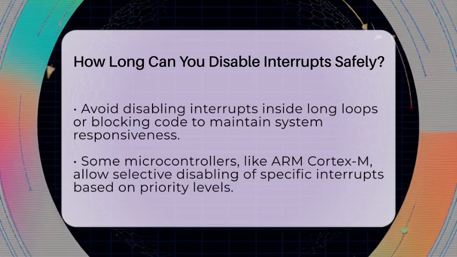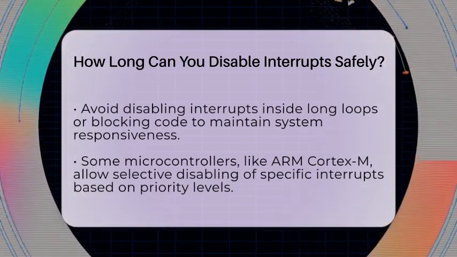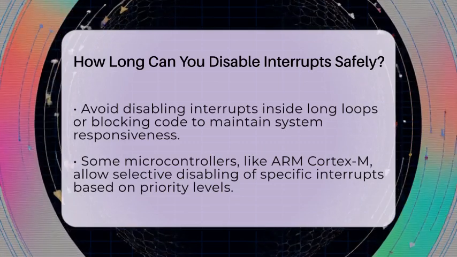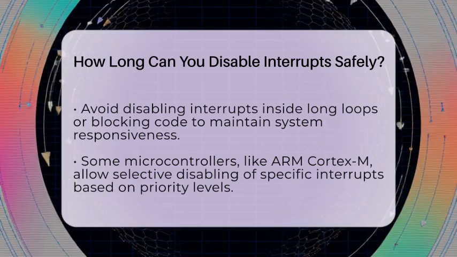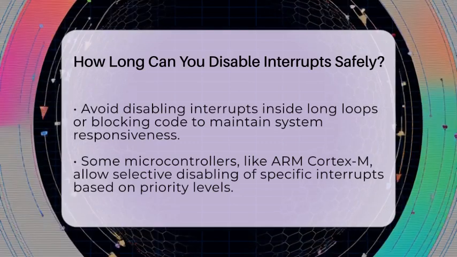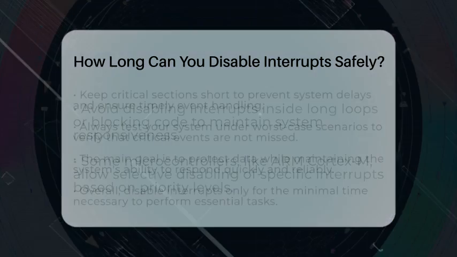Some microcontrollers, especially those based on ARM Cortex-M architecture, allow you to disable specific interrupts based on their priority. This way, you can protect critical code without stopping all other important signals. It's a smarter way to handle multiple events efficiently.